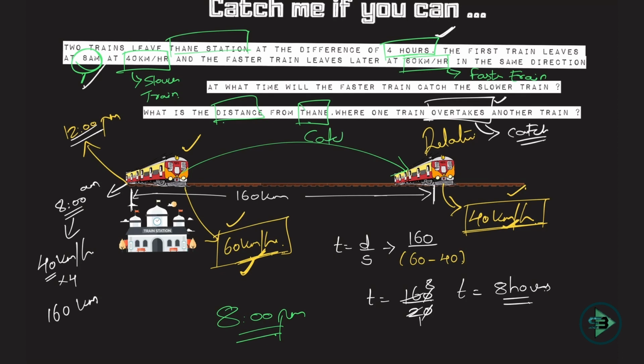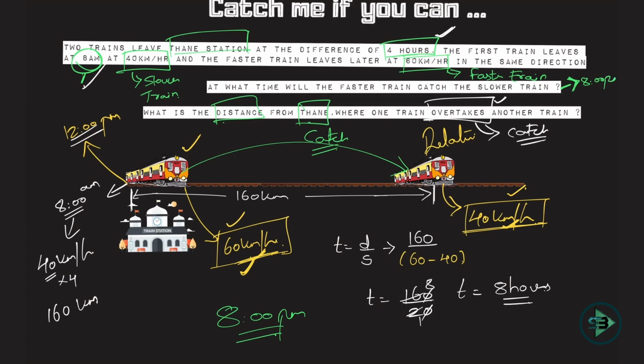Okay, it will just catch this train. Overtaking is obviously not possible here because you would need the lengths of the two trains. Then that would be a different type that we have seen earlier, crossing each other, which is not the case in this problem. So the first question is answered. This train will catch this train at 8 pm.